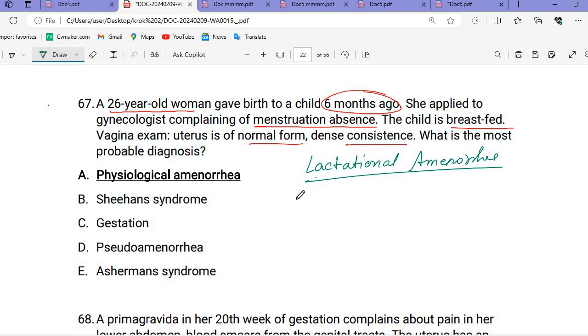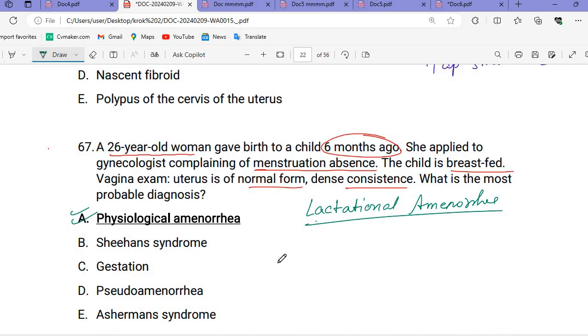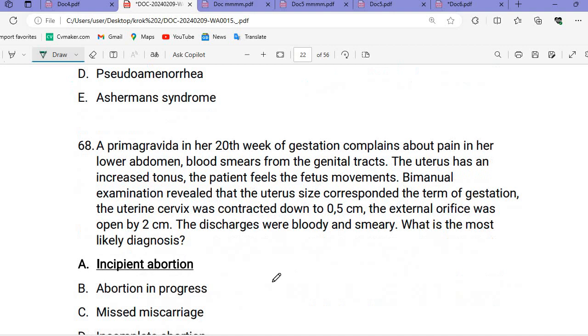So that's why there will be lactational amenorrhea, and the menstrual cycle will be absent in this condition. We call this condition physiological because it is not pathological. What is the treatment you will give? Reassure the lady: go and feed the baby and everything will be fine. Okay.